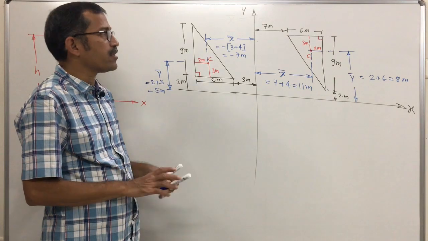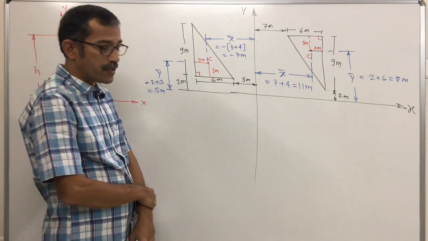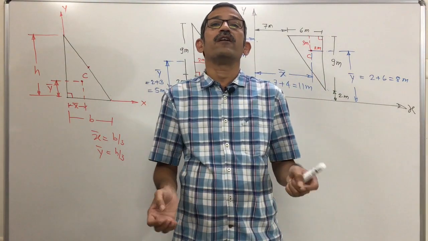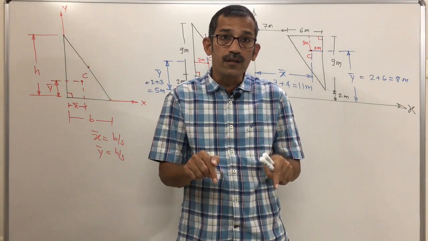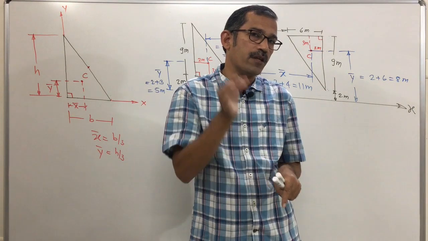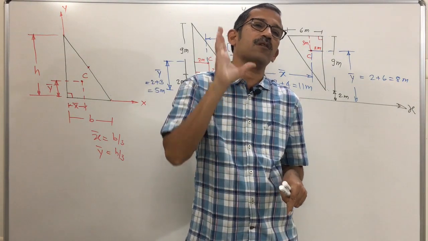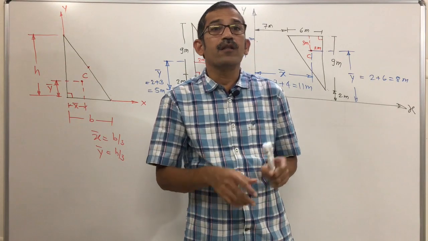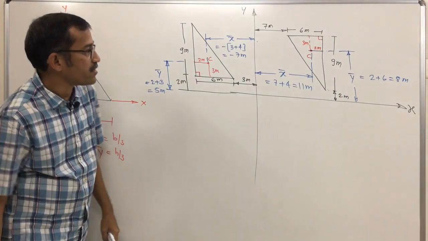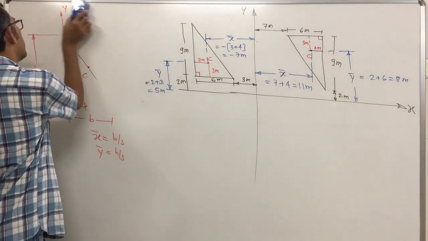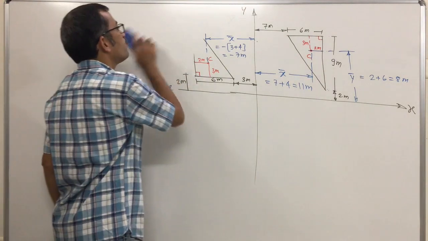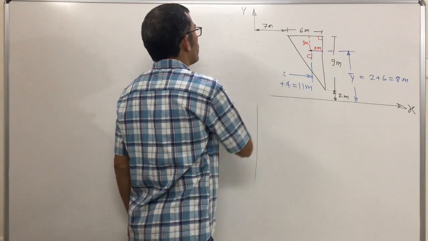Simple. Always concentrate on this: for a triangular lamina, the centroid is at 1/3 of base and 1/3 of height, from the two sides which are mutually perpendicular. You have to identify which sides are perpendicular and then locate the point, 1/3 of base and 1/3 of height. Once you get the centroid, check where the x and y axes are and measure the distance of the centroid from the x and y axes. Then you get x bar and y bar, and we also have to concentrate on which quadrant it is in.